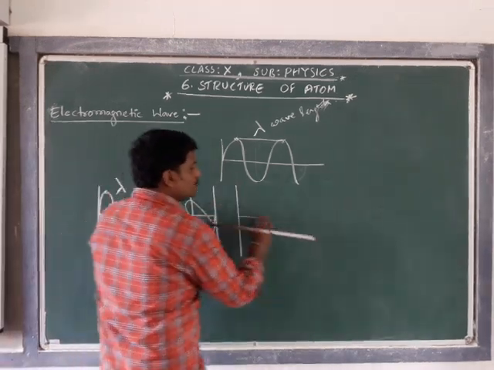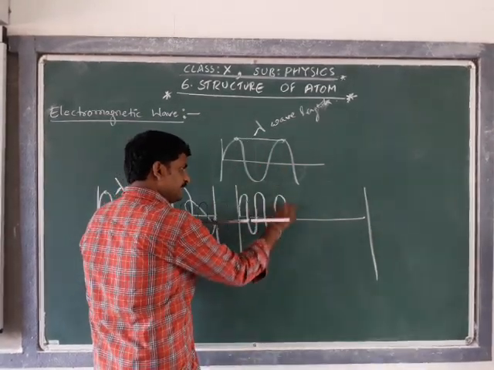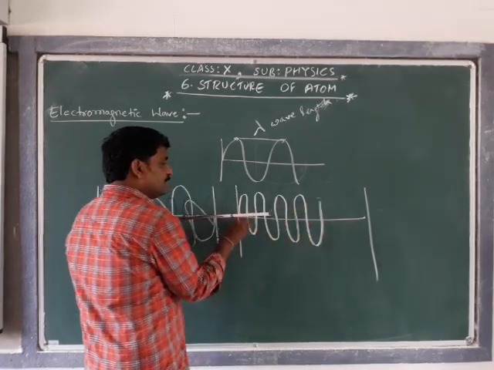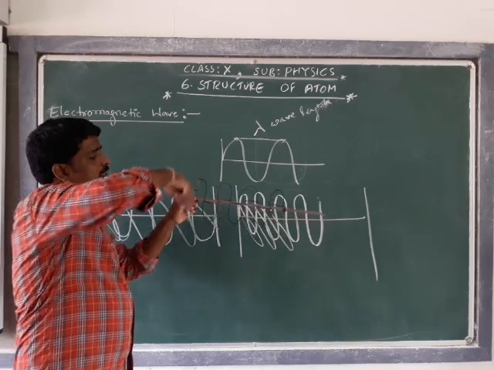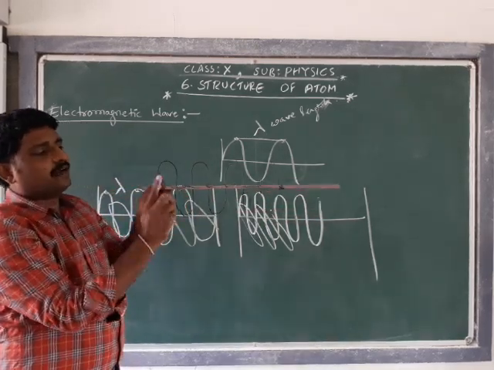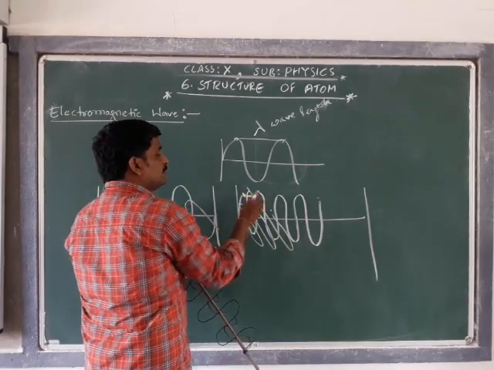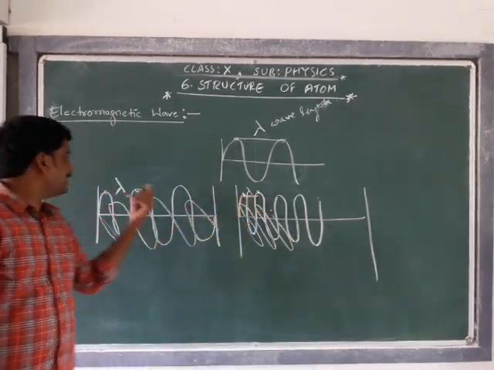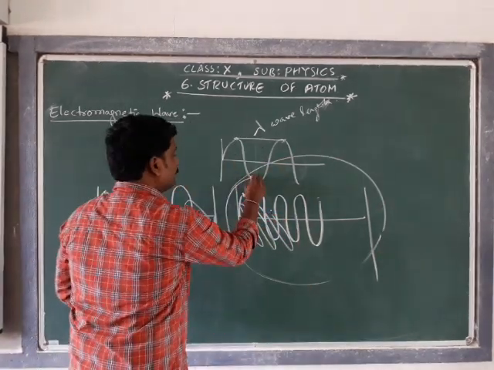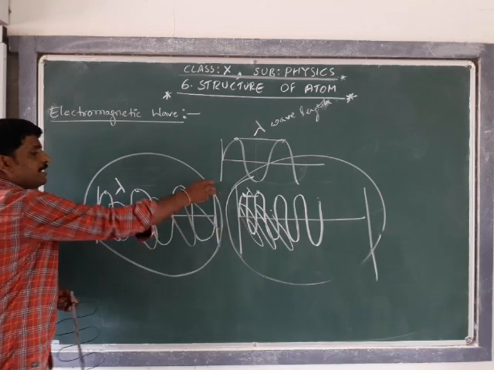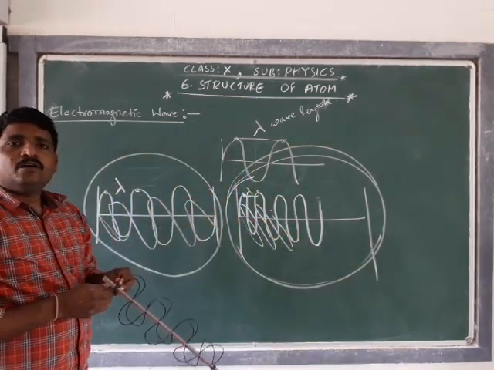And if I take one more, shorter wavelength here, there exists the respective magnetic field which goes into the board and out of the board, a three-dimensional figure. This is the shorter wavelength compared to this one, and this is another type of electromagnetic wave. This is one type of electromagnetic wave, this is another type. I hope you understood this.